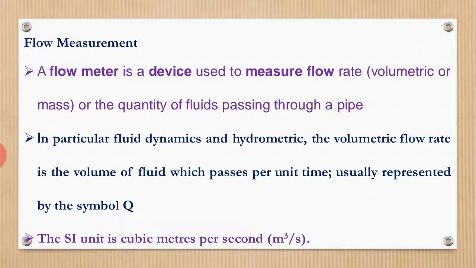In particular in fluid dynamics and hydrometry, the volumetric flow rate is the volume of fluid which passes per unit time, usually represented by the symbol Q. The SI unit is cubic meter per second. I hope you have understood that a flow meter means we are going to measure the flow rate.